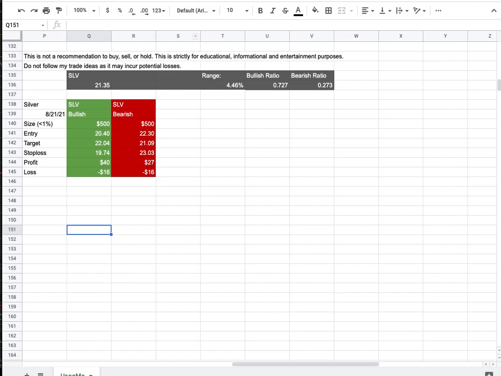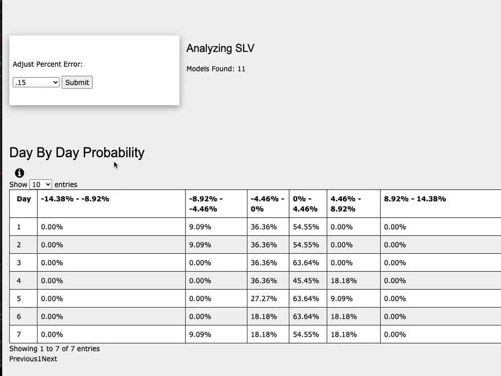So how did I develop these trade ideas? It all comes from the day-by-day probability model. As we progress to the 5th day or week of trading, silver futures has a 65% or 64% chance to climb between 0 to 4.5%, a 9% chance to climb between 4.5 to 8.9%. To the downside has a 27% chance to fall between 0 to negative 4.5%.